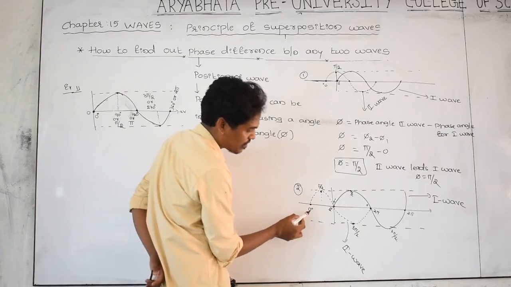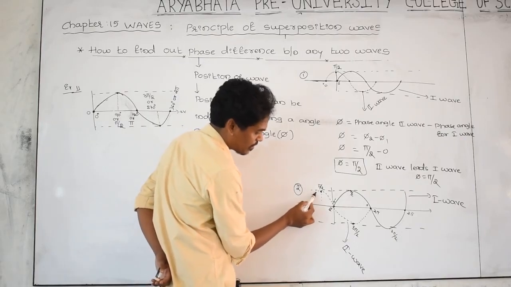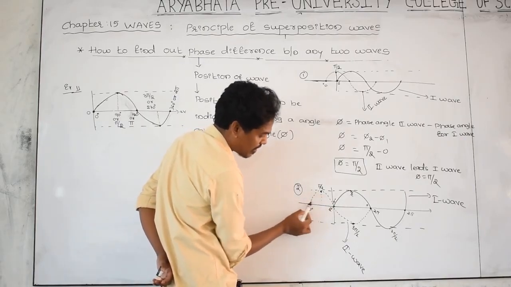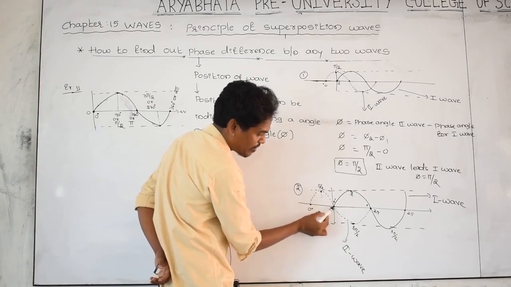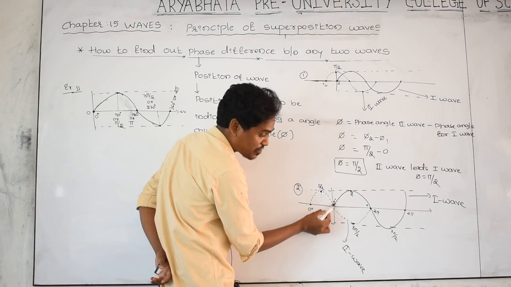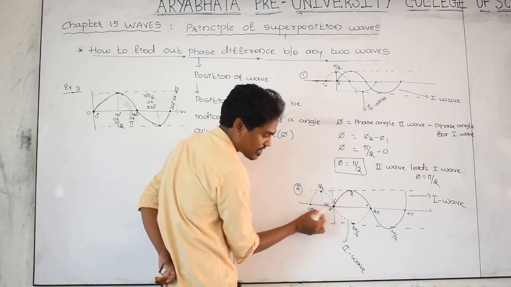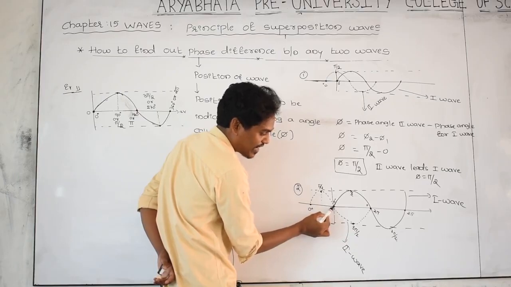Let us take here to here. For second wave, here what is the angle? Here pi by 2, here pi by 2, means pi here. For second wave, the phase angle is pi. For first wave, the phase angle is 0. For second wave, phase angle is 180.